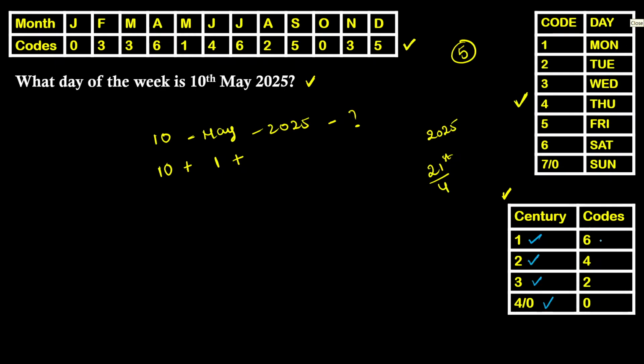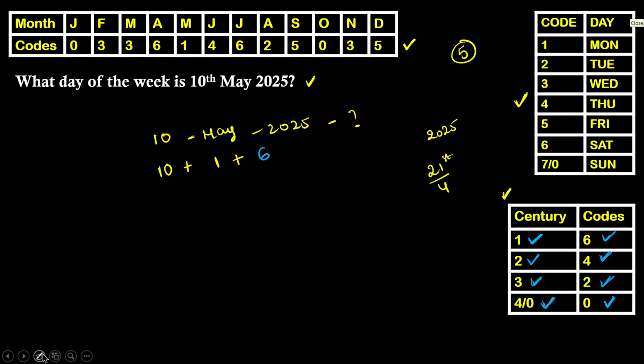According to the remainder, I want you guys to write its corresponding code. Clear? When the remainder is 1, your code will be 6. When the remainder is 2, your code will be 4. When the remainder is 3, your code is 2. When your remainder is 0, your code will be 0. And in this case, as we got remainder as 1, your century code will be 6.